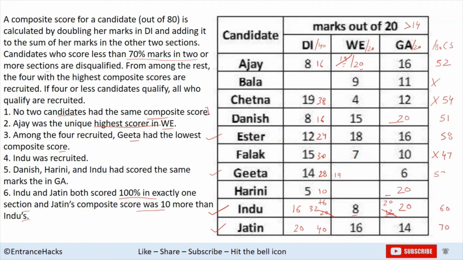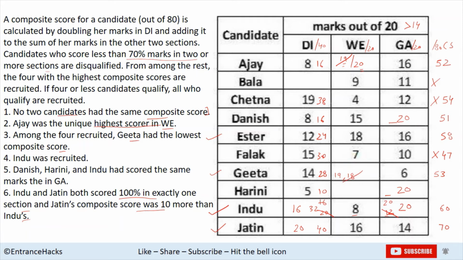But if it is 18, the composite score would be 52, which cannot happen as Ajay has already scored 52. Also, Geeta's score cannot be less than 52, else Ajay would be selected and Geeta would not be. So 19 is her score in English, right?